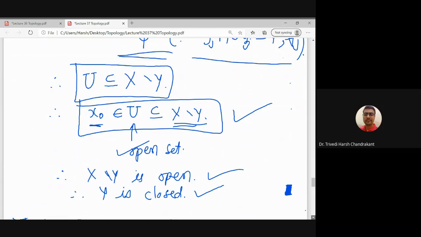So we already know that examples of Hausdorff spaces are the real line, R2. So in these, this result holds, that if we take any compact subset of R2, then it is always closed. So in particular, in R^n, what are the compact sets? They are closed and bounded sets.